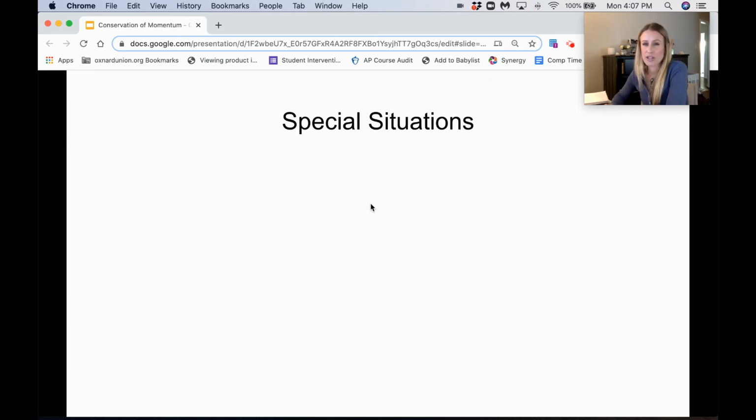Now, some special situations with stationary targets. If those stationary targets have equal masses, an example of that would be pool balls or billiard balls.